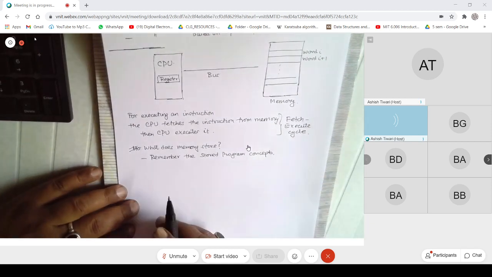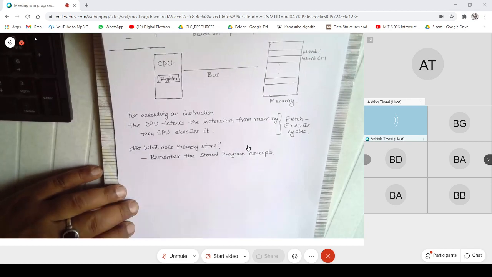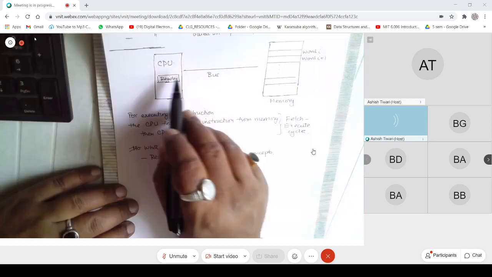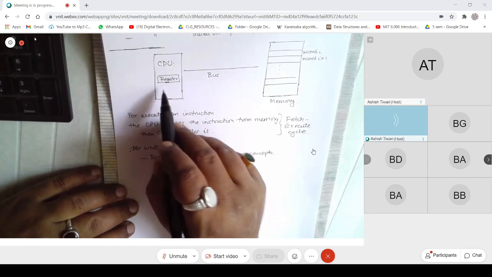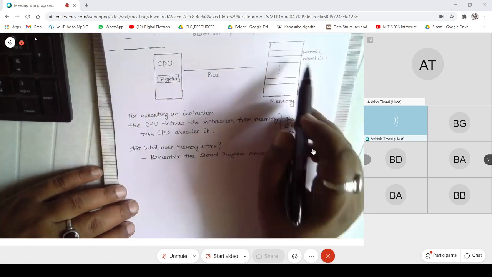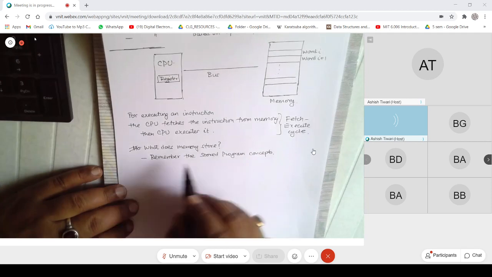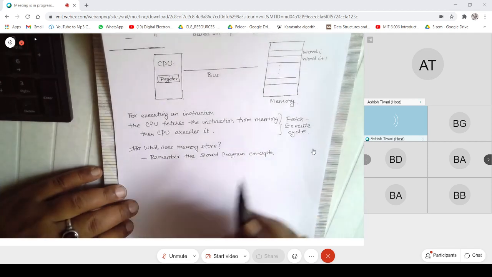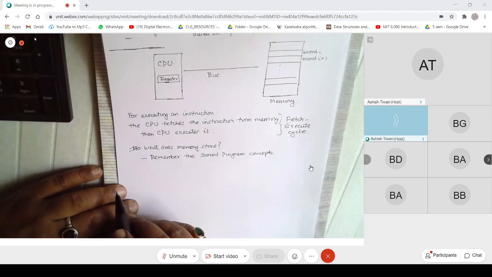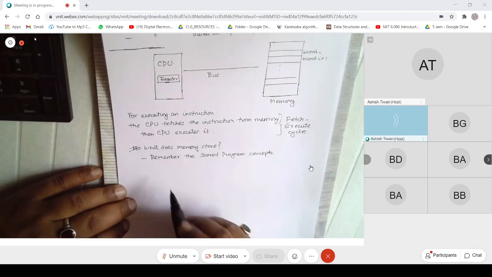The CPU can bring those instructions, decode them, execute them, and then bring the next one, and so on. It keeps on doing that. Why is that possible? Because of the stored program concept.